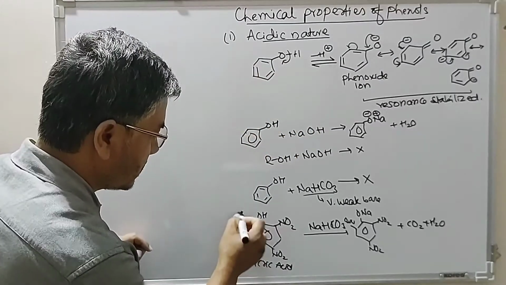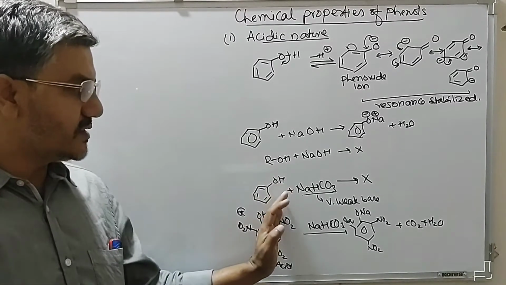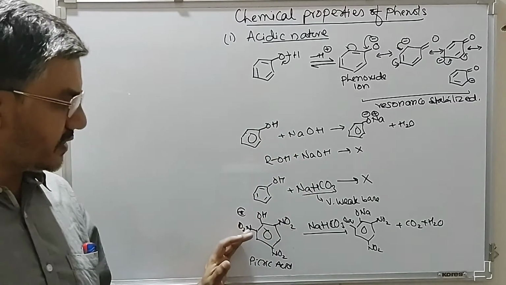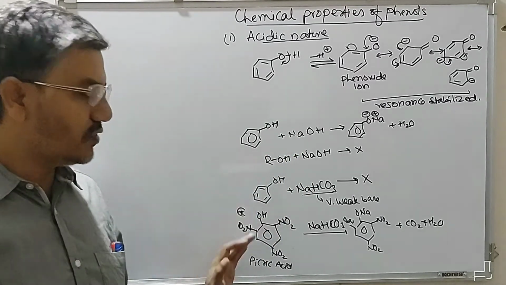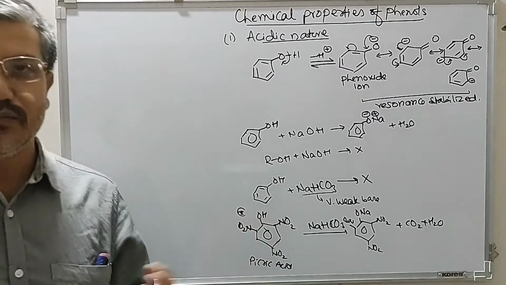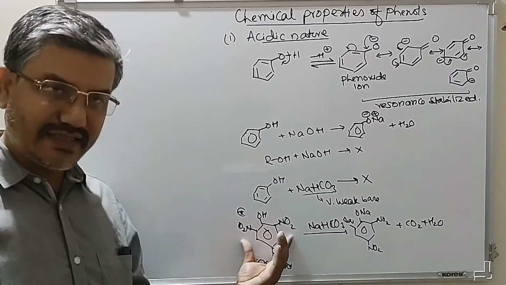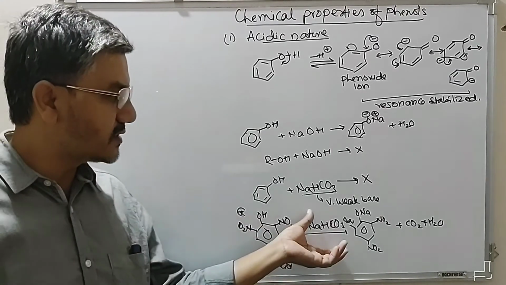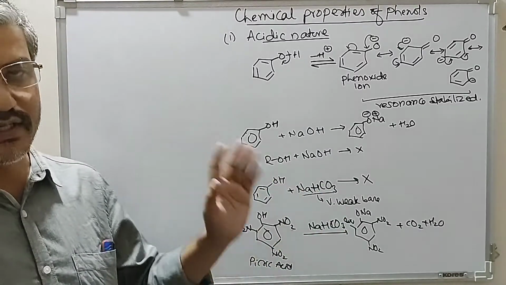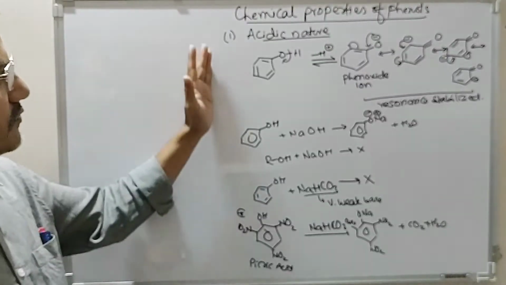So look at this. Simple phenol is a very weak acid, and does not react with sodium bicarbonate. But if we have nitro groups at the ortho and para positions, the acidic character of this phenol becomes much more. Since this compound is highly acidic, it reacts with sodium bicarbonate. But otherwise, phenols do not react with sodium bicarbonate. So this is the acidic nature of phenols.